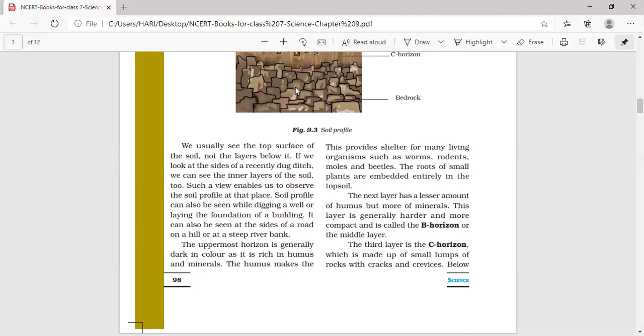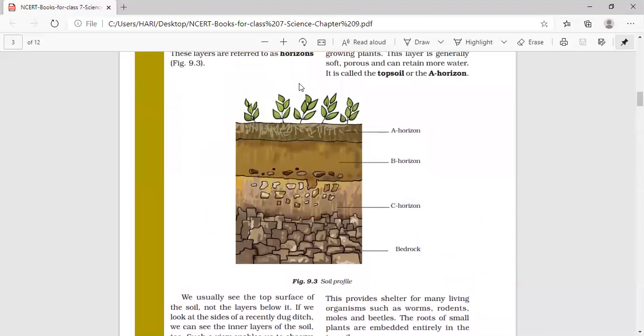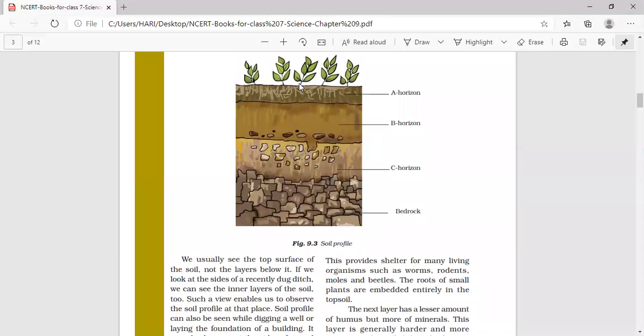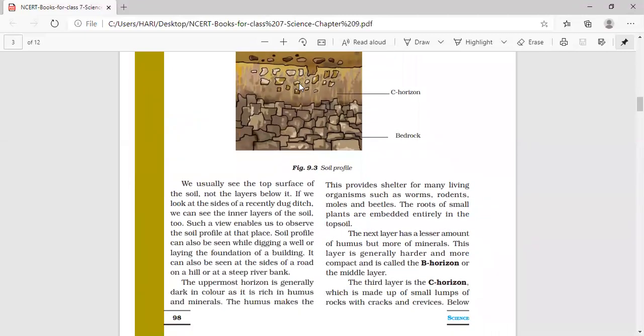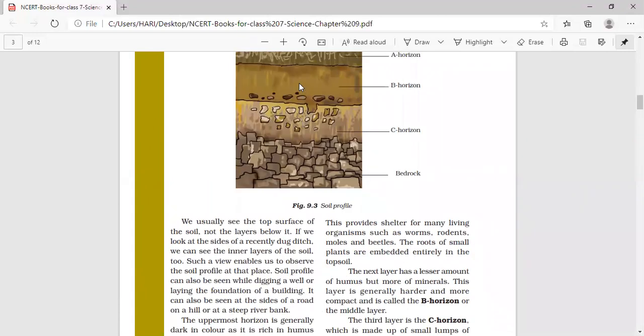These are the 4 layers which can be seen in the soil profile. Soil profile means if you observe the vertical section of the soil, you can see these 4 distinct layers. Which are they? First, the top layer is known as the A horizon. Below the A horizon, we can see the B horizon, which is known as the middle layer.